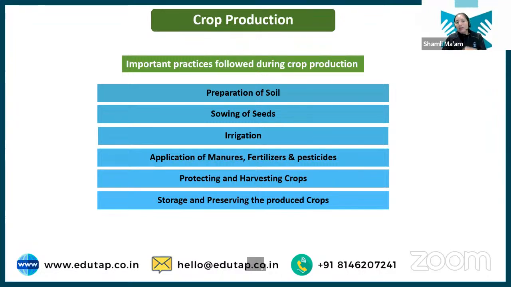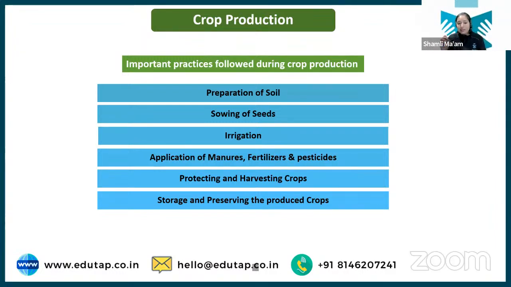Then once the crop has reached maturity, we harvest the crop. First we protect it till maturity, and then we harvest the crop. Okay, and after harvesting we store and preserve the crop for future purposes. So these are all the practices that run behind crop production.